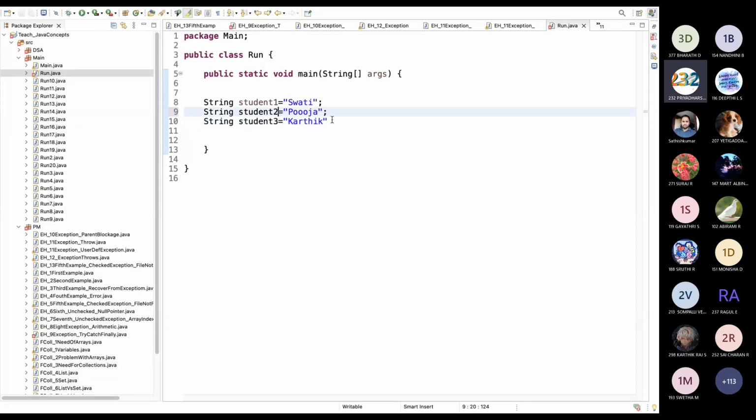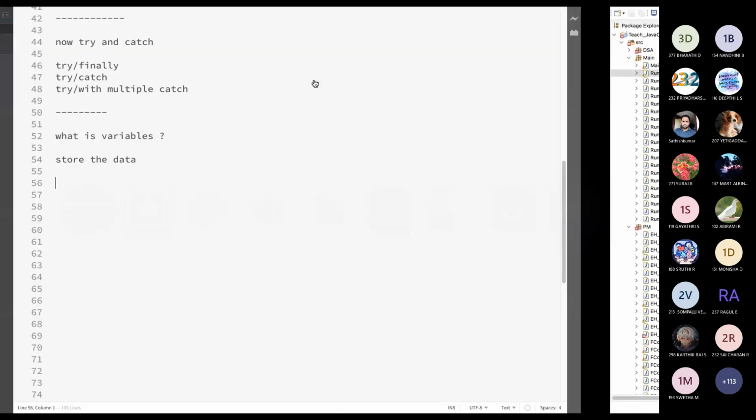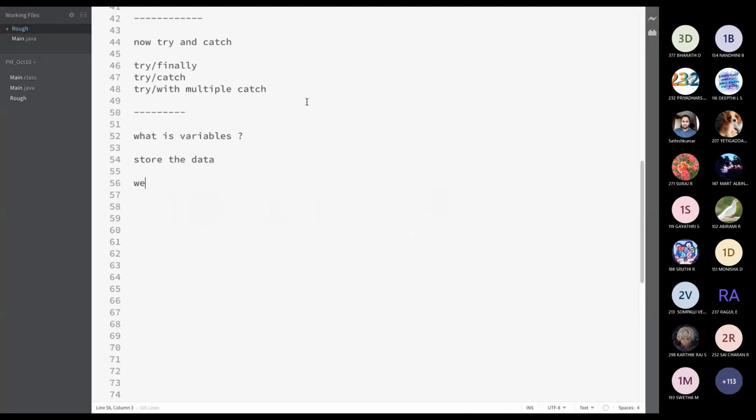Yeah, that's what I'm trying to convey. If we use it like this, we have to declare, like in the real world, India has 150 crore population. We cannot declare 150 crore variables, right? That's why we want an element or bucket that stores multiple values with a single reference. This is the need for an array.